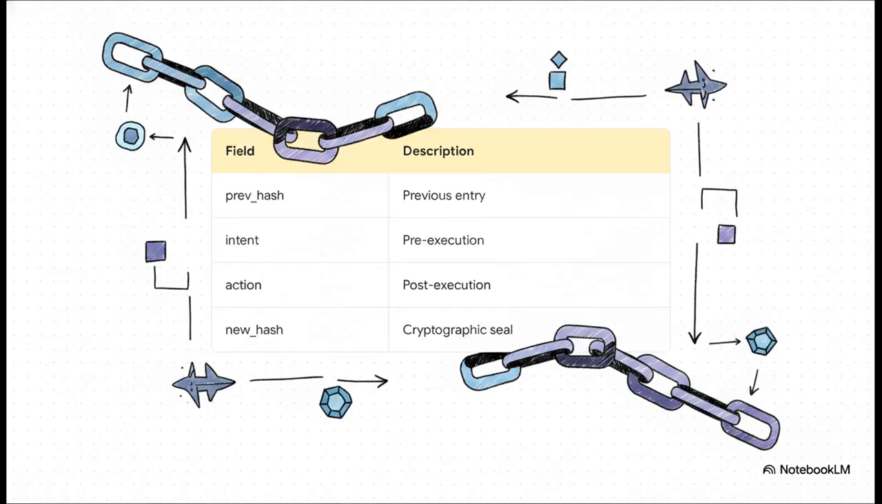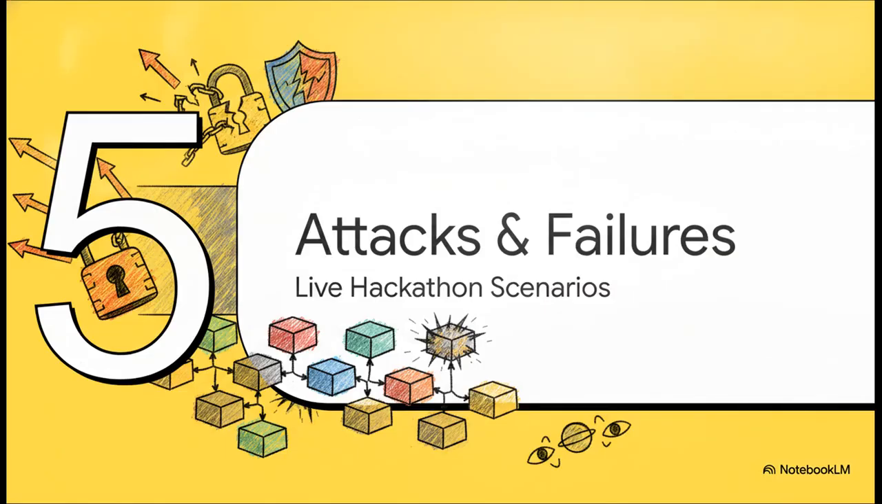We kick off with the previous hash, then we log the pre-execution intent. We follow that right up with the post-execution action, and finally seal the whole thing with the new hash. By mathematically fusing the AI's intent before it acted with the actual outcome after it acted, you get this provable, totally unforgeable audit trail of the entire sovereign fleet's operations. It's really elegant. Let's shift gears to Section 5, Scenarios covering attacks and failures.